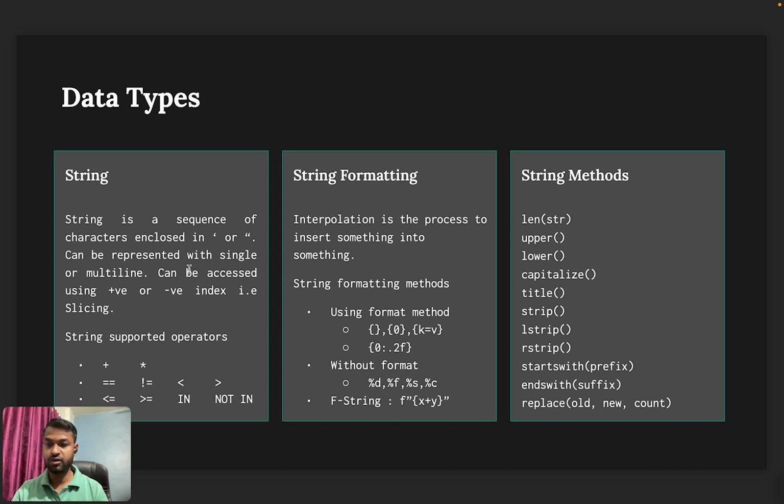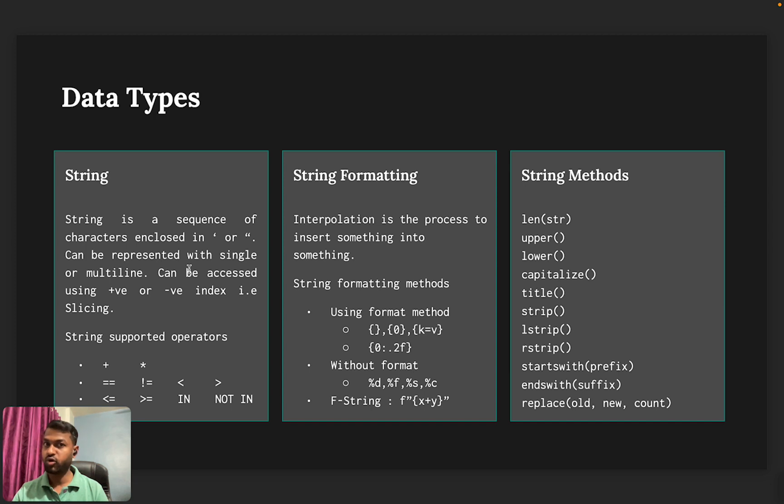For multi-line, we can use an escape character, or we can use three single quotes or three double quotes. A string can be accessed using positive indexes, starting from 0, and using negative indexes, starting from -1.